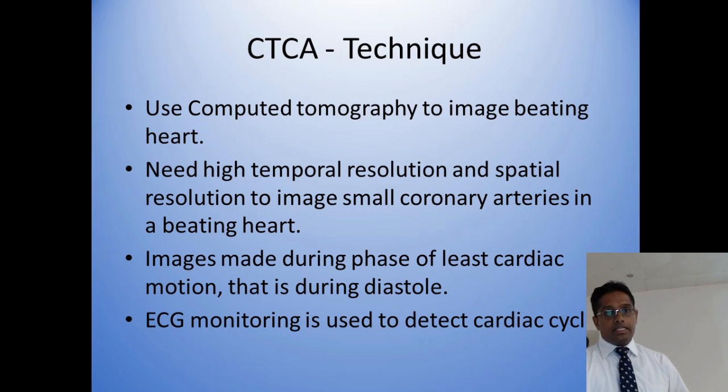It uses CT. It needs high temporal and spatial resolution machines. That means we cannot use all the CT machines available in this country to do the CT coronary angiogram. Only a few newly purchased machines are able to do a cardiac CT.